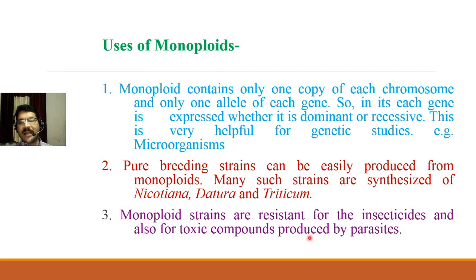Sometimes parasites which grow on these monoploid plants can secrete toxic compounds. In this case also, these monoploid strains are resistant to such chemicals, such toxic compounds secreted by different types of parasites.